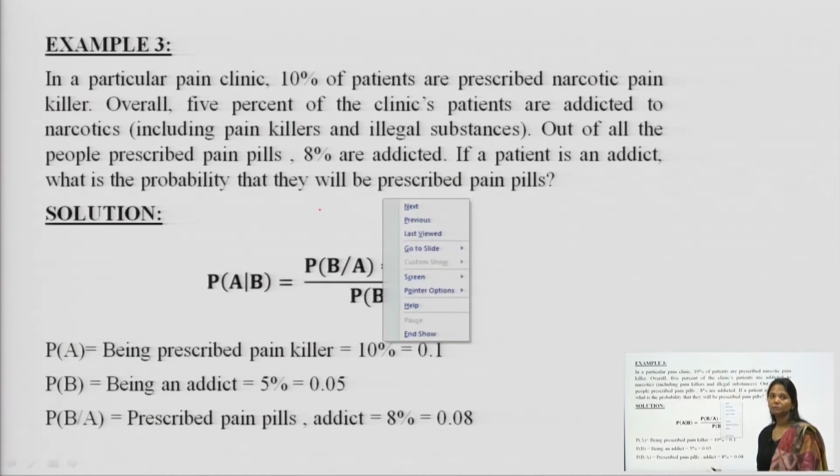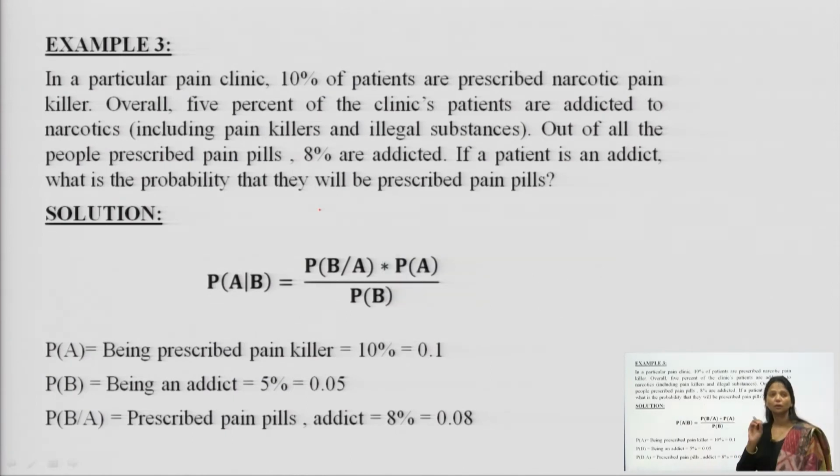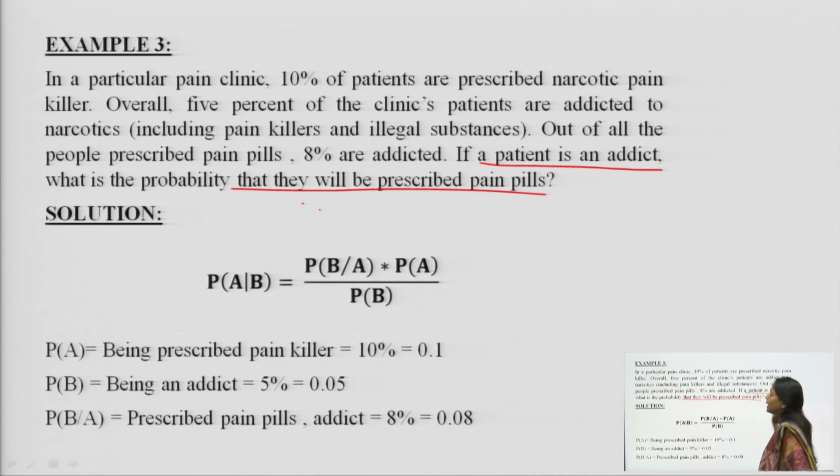This is one question which we will be solving with the help of Bayes theorem, as to how to put the different percentages and numbers given in the question, and how to find the probability that they will be prescribed pain pills if the patient is an addict. This is the condition which is attached with it.